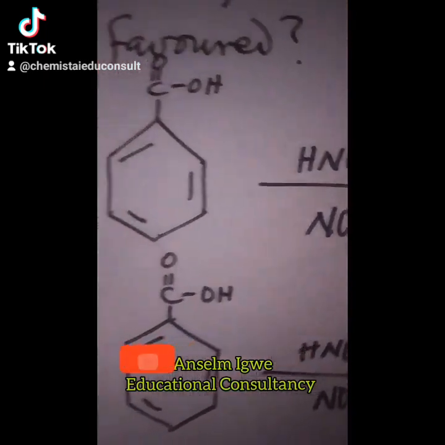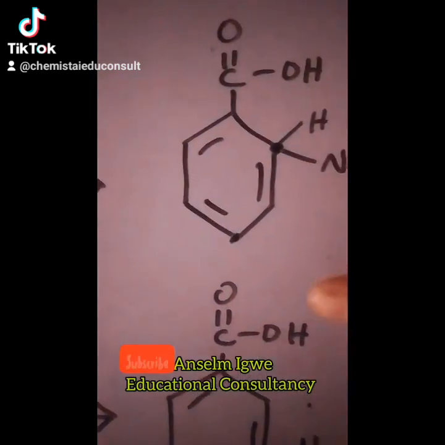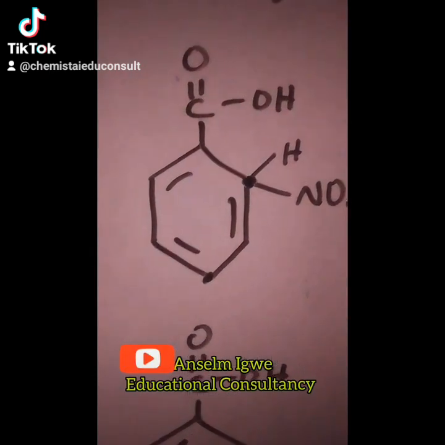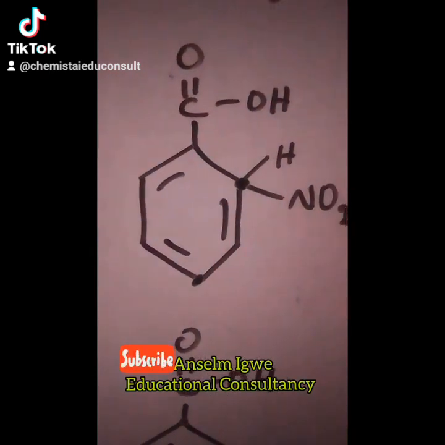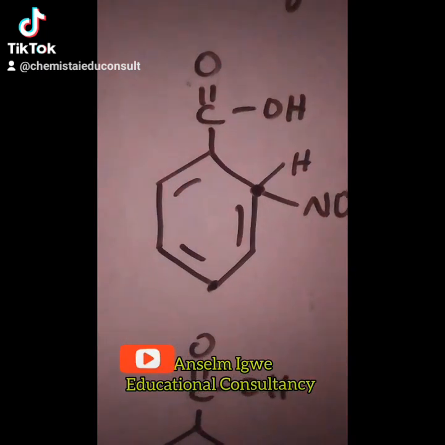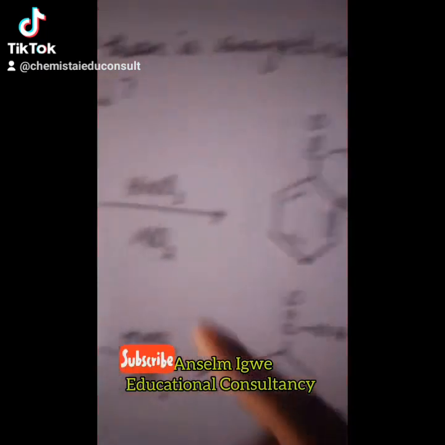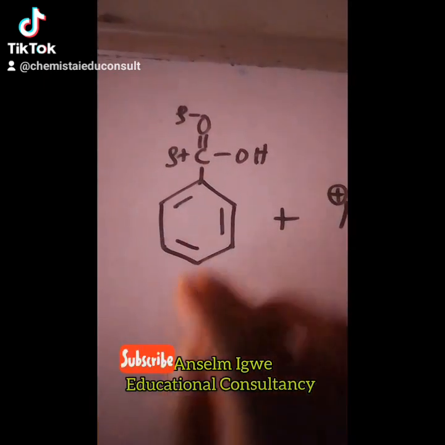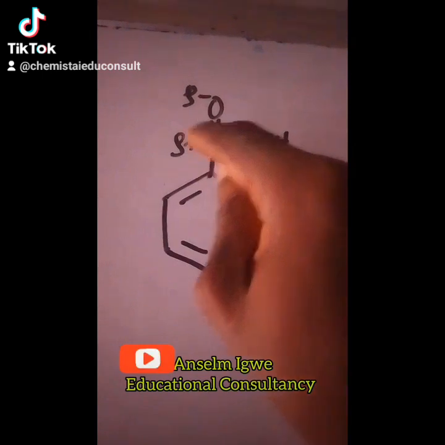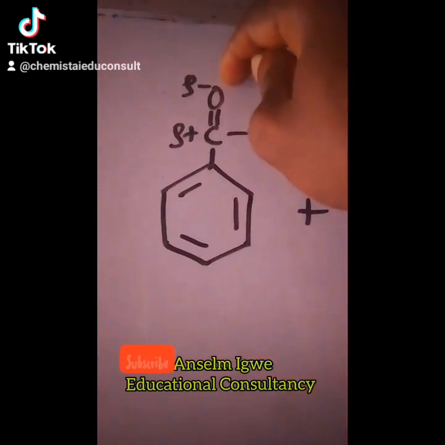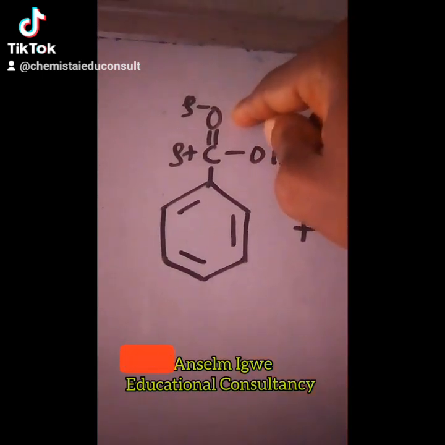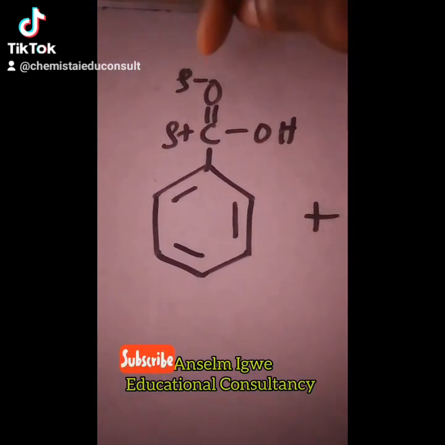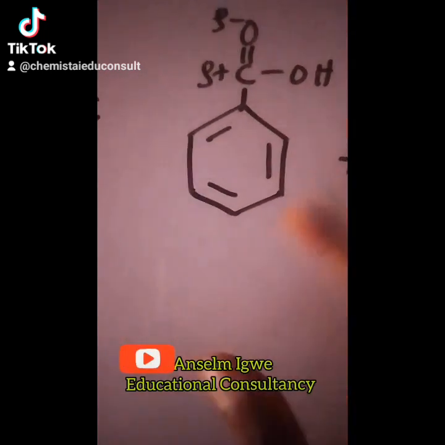Let's generate the canonical structures of the products and know if we have any canonical structure that is energetically not favored. That is a canonical structure that is highly unstable or too unstable to exist. So let's check reaction A. Now, this benzoic acid is ready for reaction. Remember, the carbonyl carbon has a partial positive charge because of this carbonyl oxygen. This oxygen is highly electronegative, so it abstracts the bonded electrons towards itself to become partly negative. So this is ready for reaction.